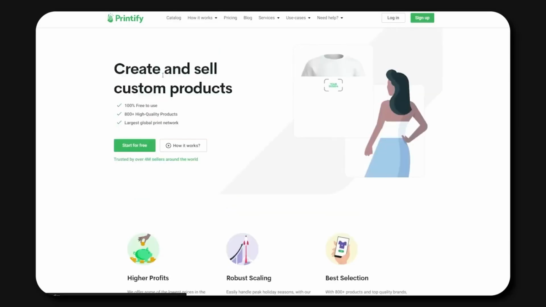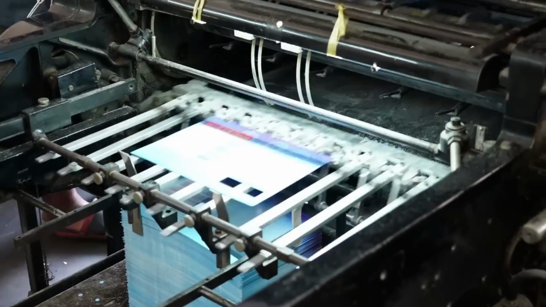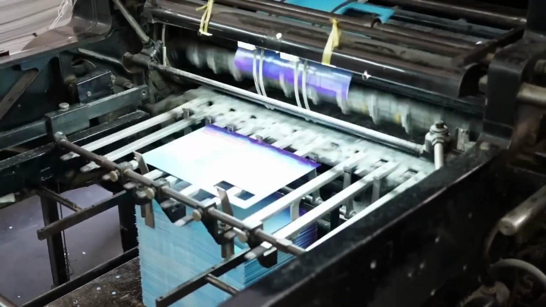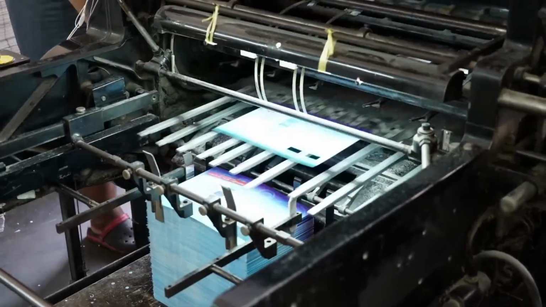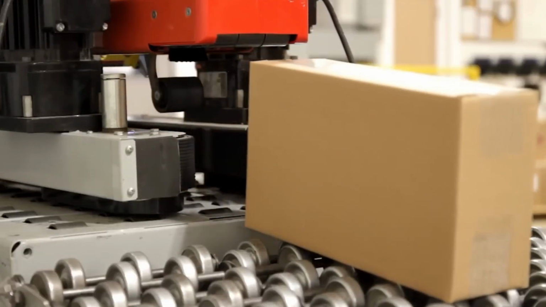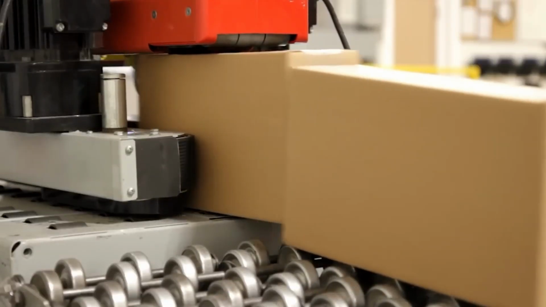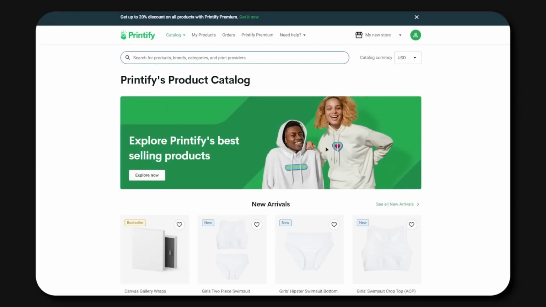Printify is a print-on-demand platform that can print your digital image on their products, which you can then sell. The best part is that Printify handles the packaging and shipping of the product to your customers, so there is very little work required on your part. Let's take a look at how we can create a pillow using Printify.